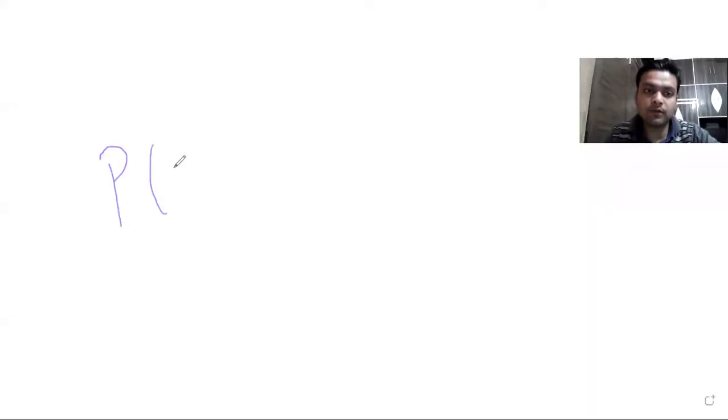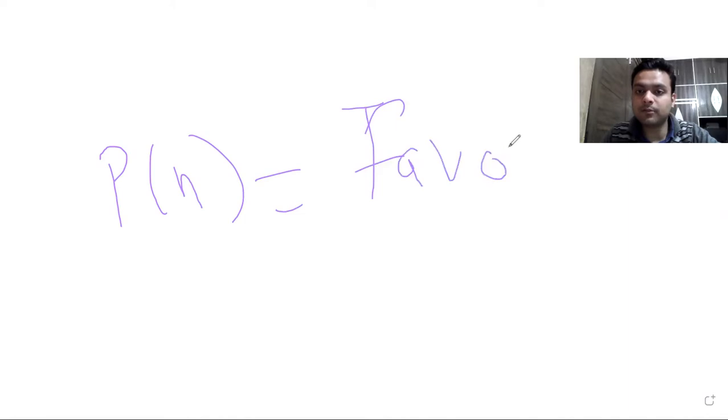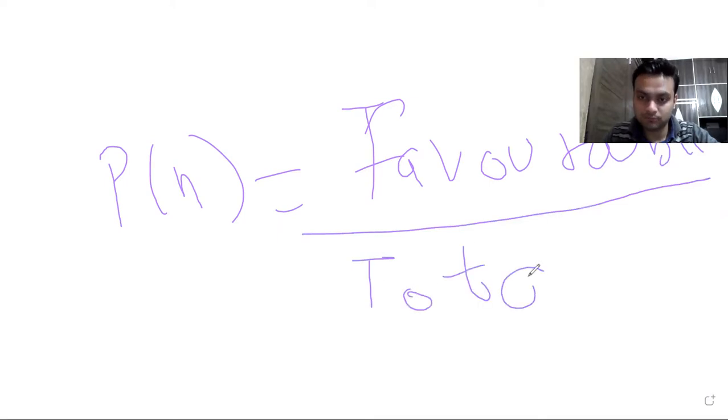So do you remember the formula? Or I will share my screen again. Yeah, see. So what is the probability of n? It is favorable outcomes. Favorable. This is an important word. Divided by total number of outcomes. Okay. These two terms are very important. Please remember these terms. Okay. In the future, we will also learn many more terms.